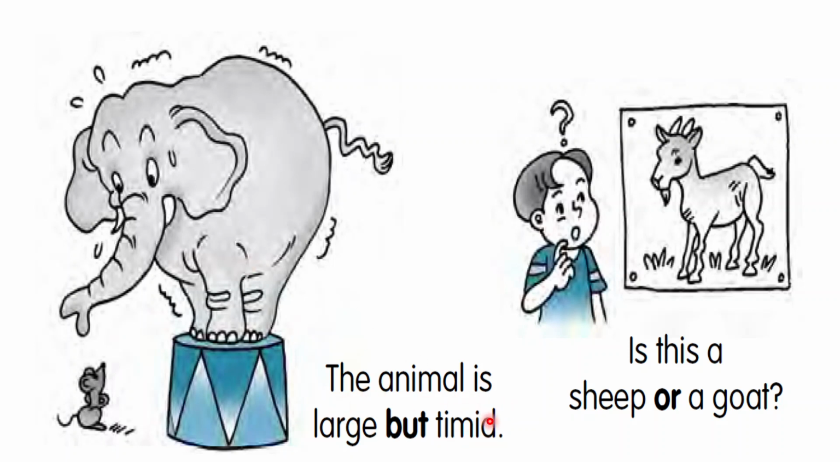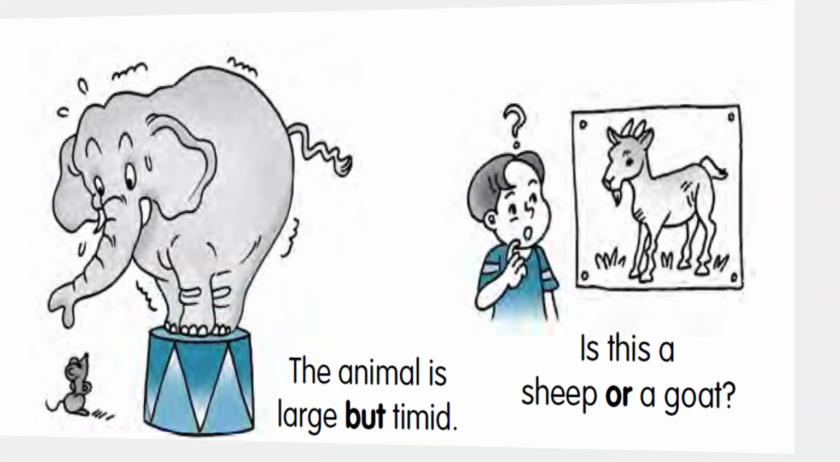So these are the two words, large and timid. These two words are linked by this conjunction, which is but. So in this sentence but is the conjunction, because it is linking these two words, or linking two clauses or sentences. In the second picture, is this a sheep or a goat? So or is the conjunction in this sentence.